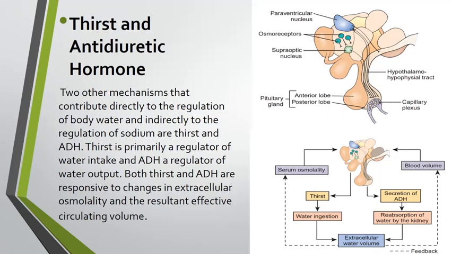As with thirst, ADH levels are controlled by ECF volume and osmolarity. Osmoreceptors in the hypothalamus are capable of detecting fluctuations in ECF osmolarity and can stimulate the production and release of ADH.